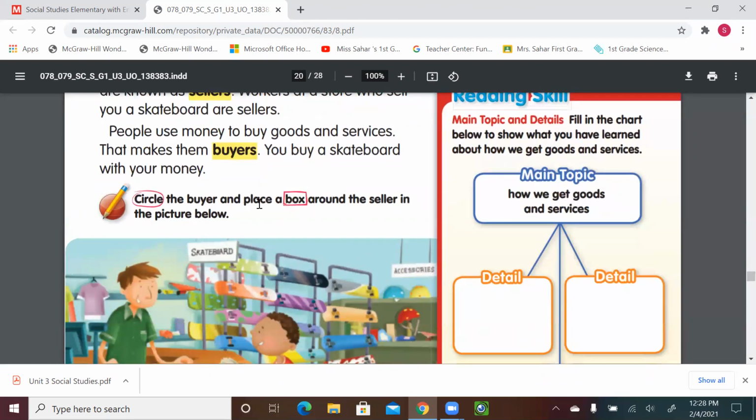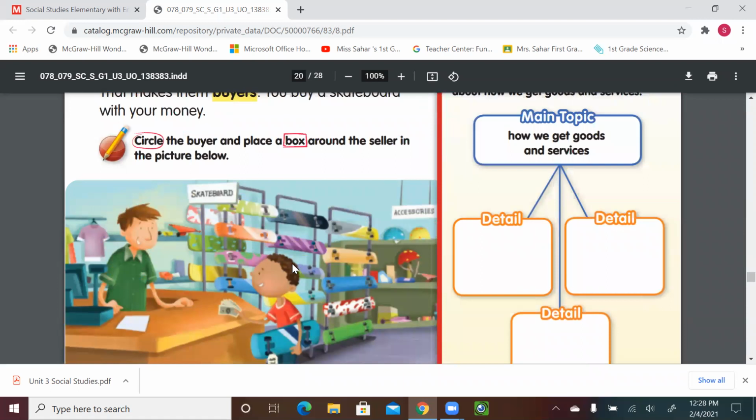All right, circle the buyer and place a box around the seller in this picture. So who is the buyer? The one who's going to pay the money. It's going to be the boy. Yes, so circle around the buyer. So you're going to go like this. This is a buyer because he's buying. He has the money. And then draw a box around the seller. That man would be the seller because he is the one who sells the item for you. So he is the seller. So that's the first activity. Circle the buyer and put a box around the seller.